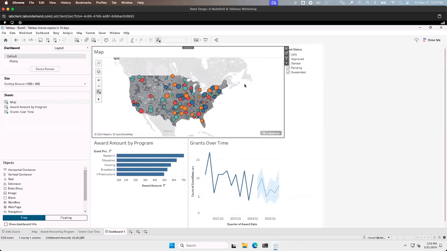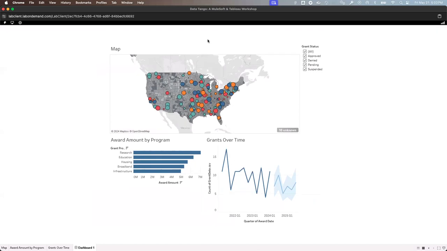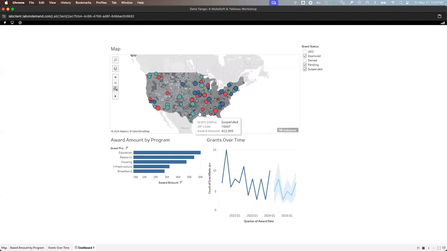If I wanted to say, hey, where are we not awarding grants where we should be? I can just filter out my denied, and now I can see exactly where these counties are. So I see that we've got a couple of suspended grants over in some of these darker counties. I can click on those and figure out why we're actually seeing those as suspended.